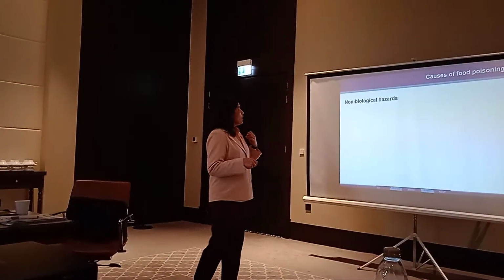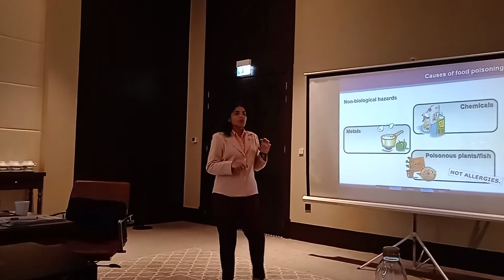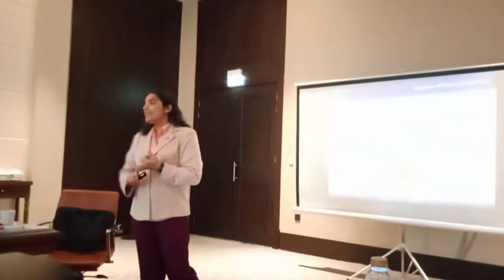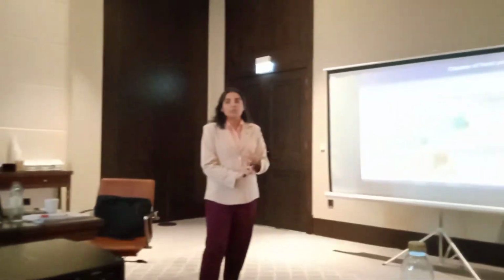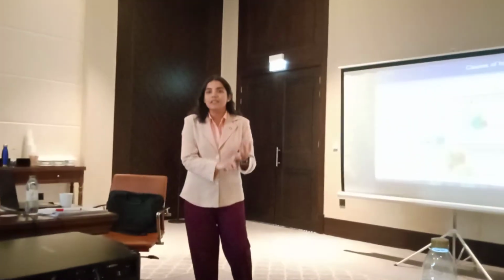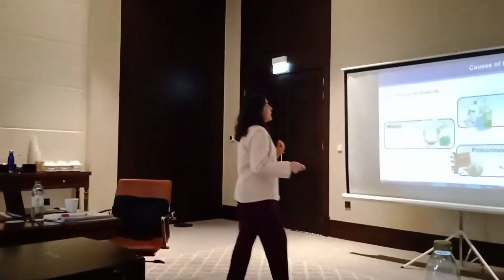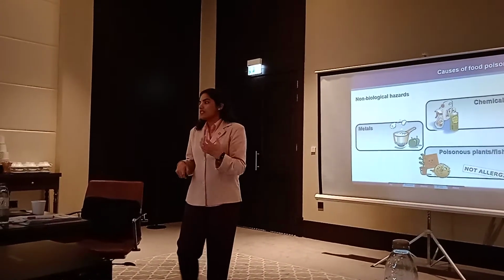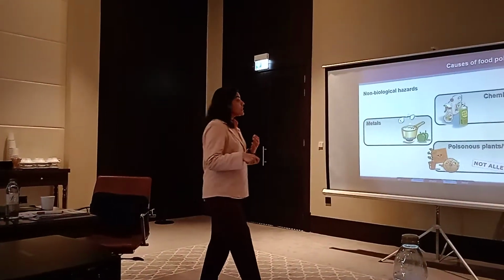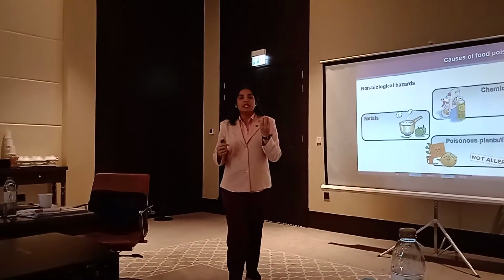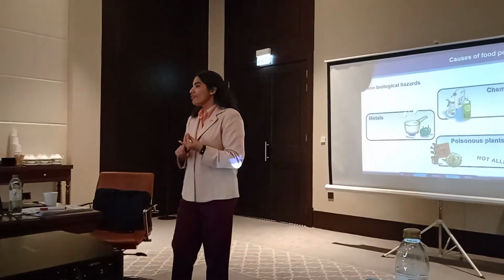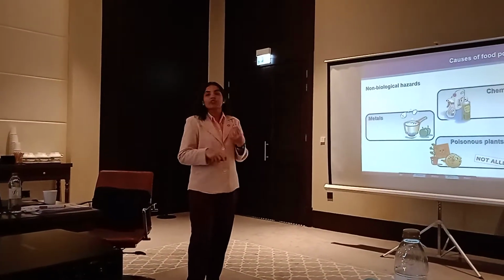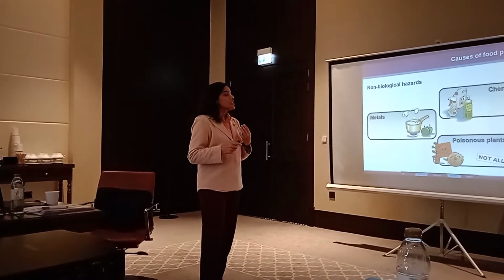Now, what are the non-biological hazards? You can have chemical hazards, as we have mentioned, like pesticides and cleaning chemicals. If they accidentally enter the food and are consumed by humans, they can cause harm. Even metals, if they accidentally enter the food, can cause food poisoning. And poisonous plants and fish: there are certain naturally occurring chemicals in certain fish and plants that can also cause food poisoning. So these are the non-biological hazards.